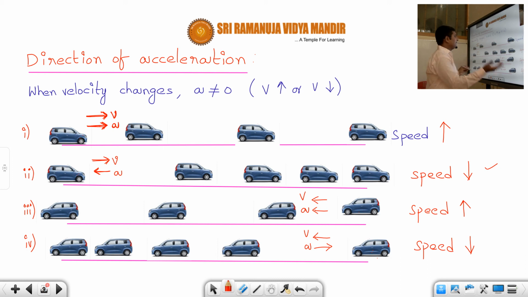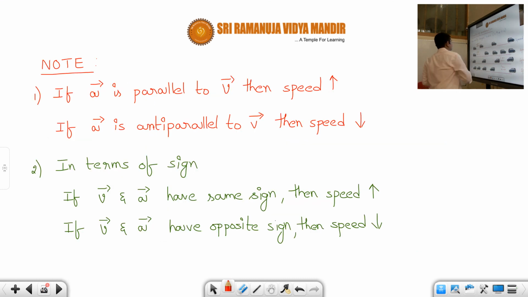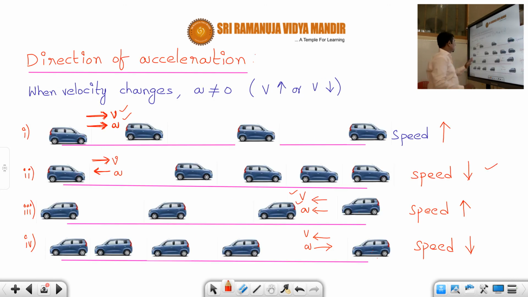First case and third case, speed will increase provided the velocity and acceleration are in the same direction. If acceleration is anti-parallel to velocity, then the speed will decrease. Which case, students? Second case and fourth case. The speed will decrease because both the vectors are in opposite direction.